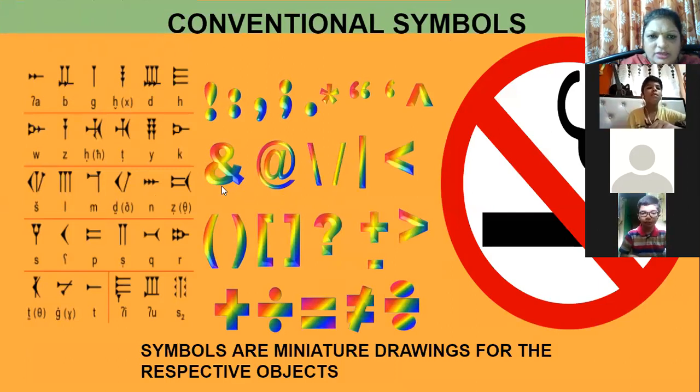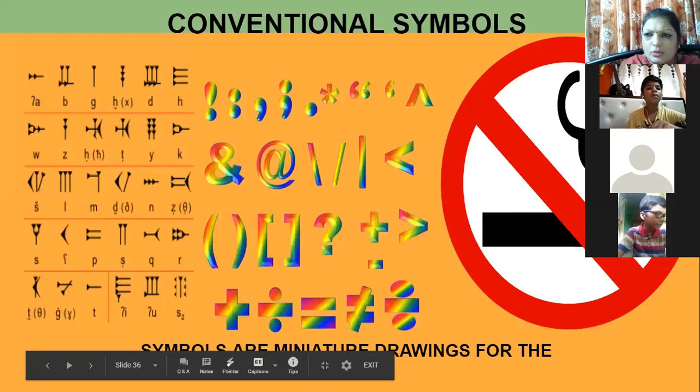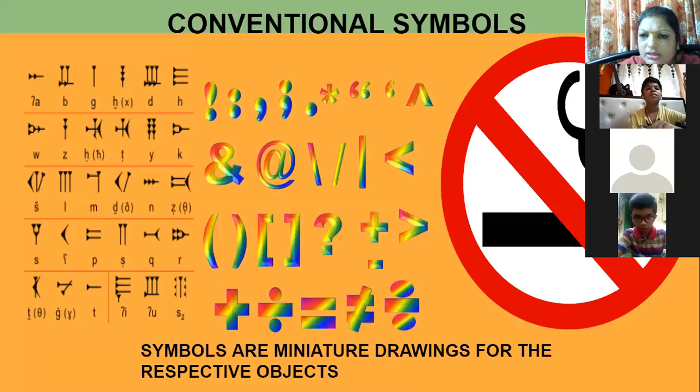The mini drawings which are drawn are conventional symbols. You can see this, then at the rate Rediffmail, at the rate Google, you are using this at sign symbol. Then these are different symbols. See, this is one symbol where you can show that you cannot smoke over here. So no smoking zone. This is a small drawing to show. So this is a symbol.